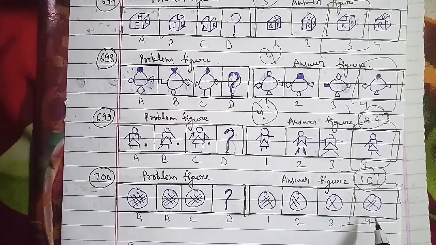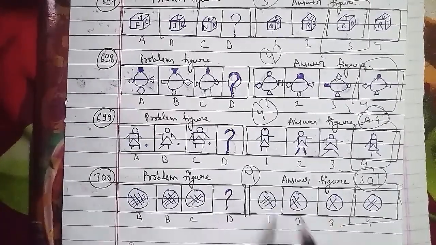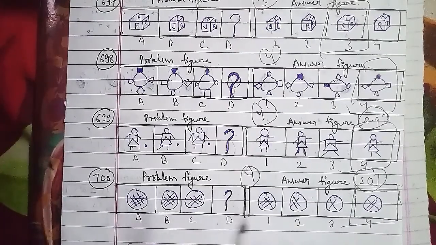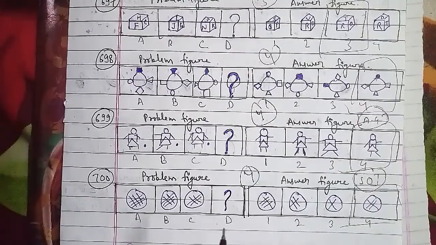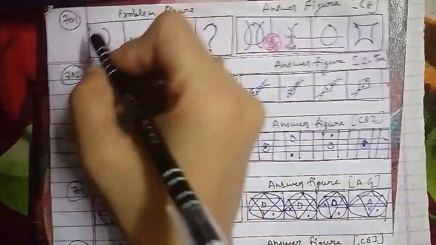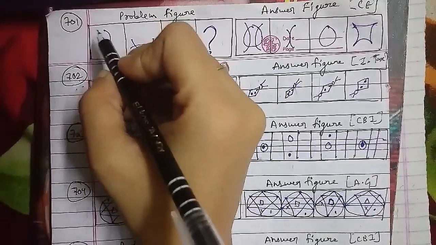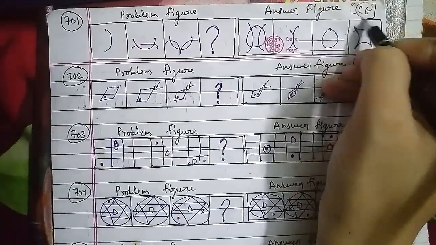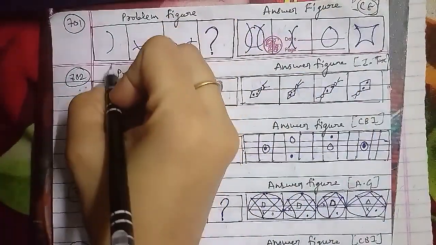Let's go ahead with the next one, the 712th question of the session. These are the problem figures and the answer figures which were asked in the income tax examination paper, represented as figure A, B, C, and D, which we have to find out. These are 1, 2, 3 and 4. These are the answer figures asked in the income tax examination paper, and that is also an important one here.